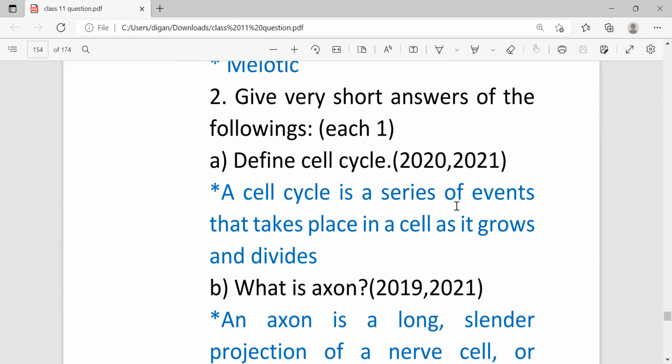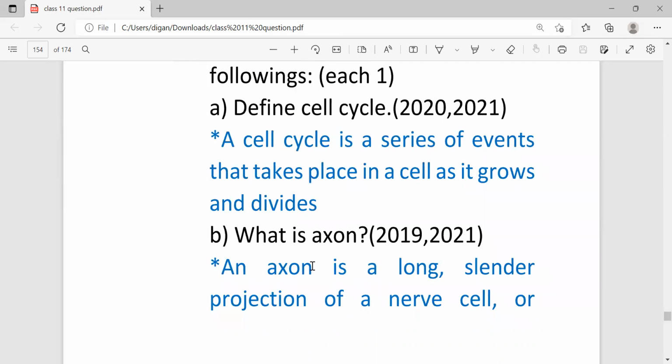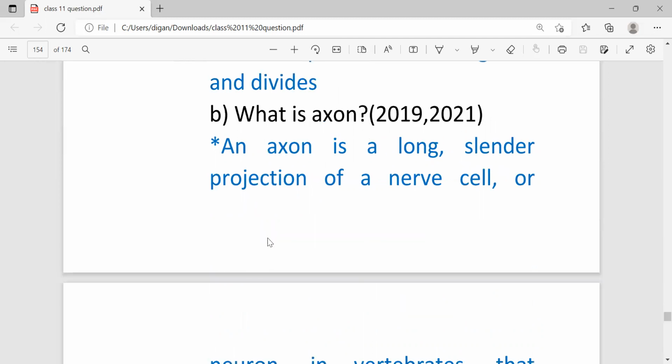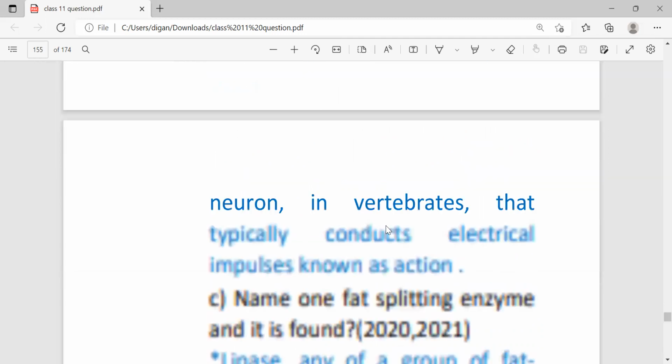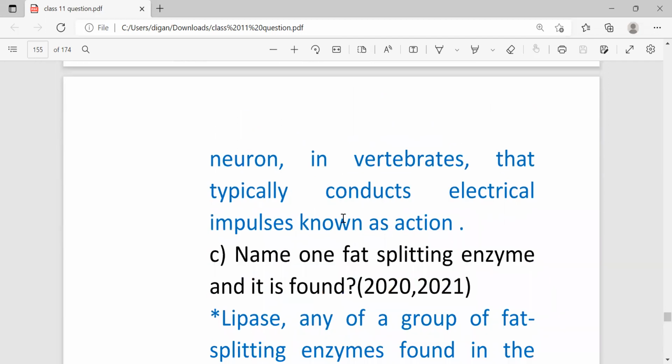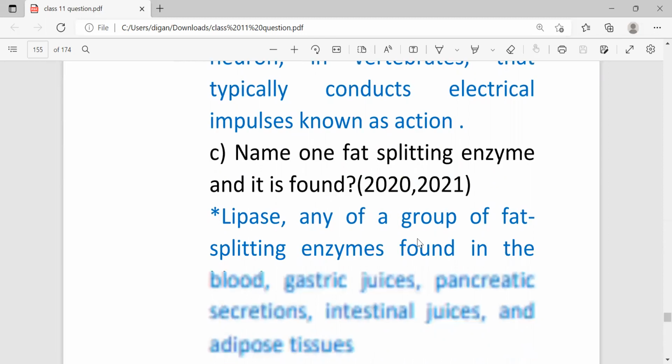A cell cycle is a series of events that takes place in a cell as it grows and divides. Means the events where a cell grows and divides into two offspring. And this question came in 2020 and 21. What is axon? An axon is a long cylindrical projection of a nerve cell or neuron in vertebrates that typically conducts electric impulses known as action potentials.